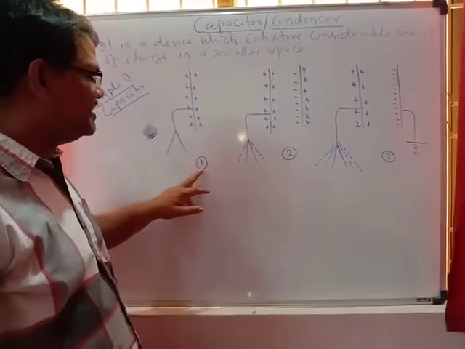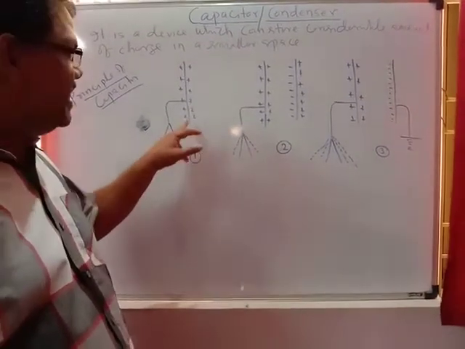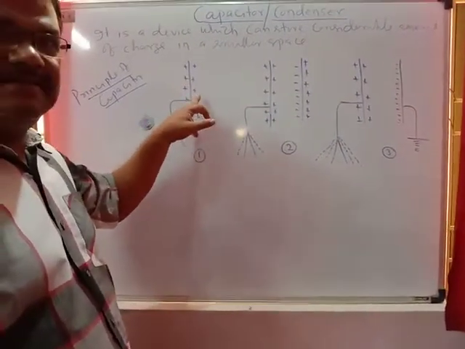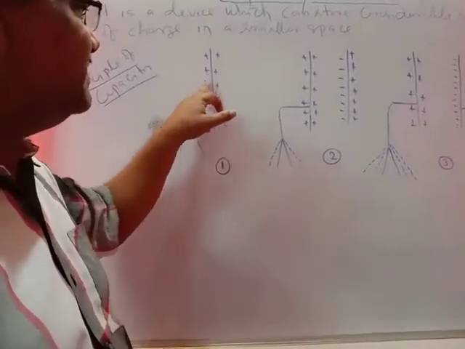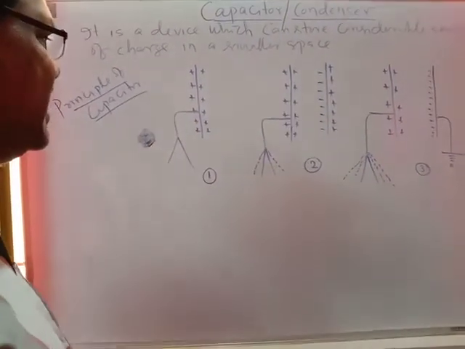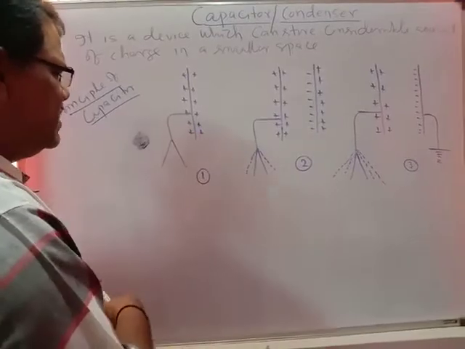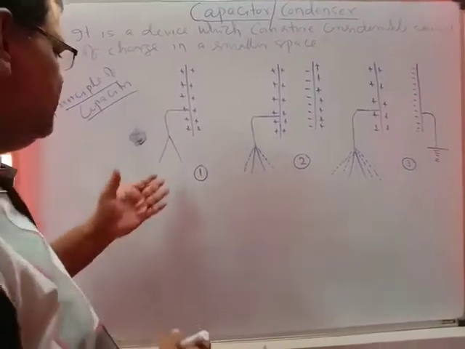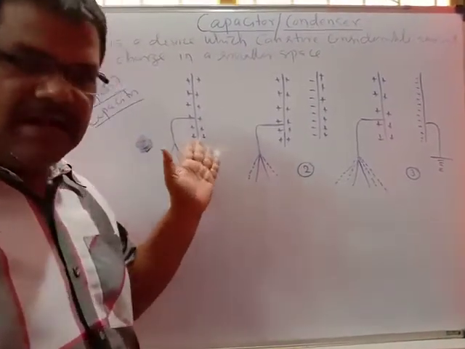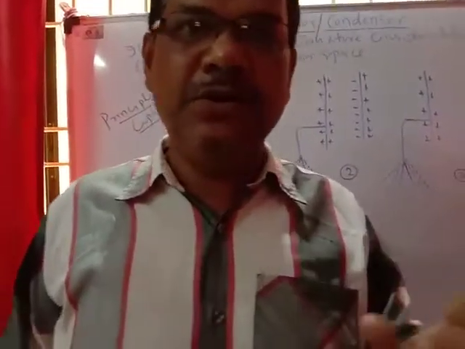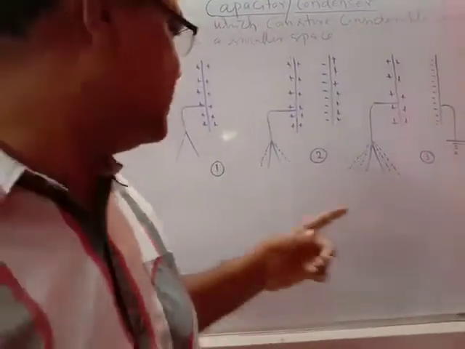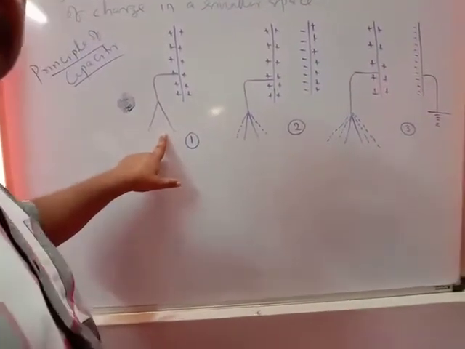In the first case, a conductor is charged, positive charge is given, and it is connected to an electroscope, the deflection electroscope.